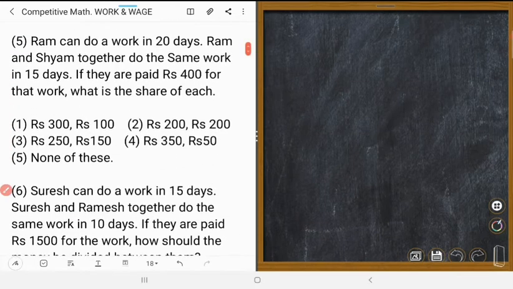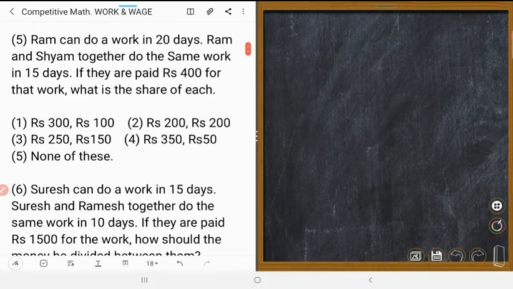Next, question number 5. Ram can do a work in 20 days. Ram and Shyam together do the same work in 15 days. If they are paid rupees 400 for that work, what is the share of each? Okay.